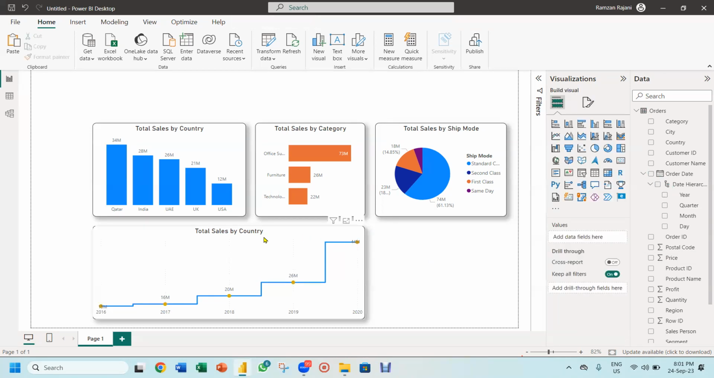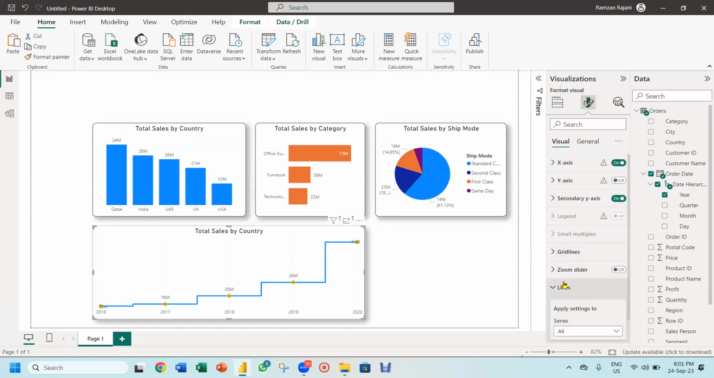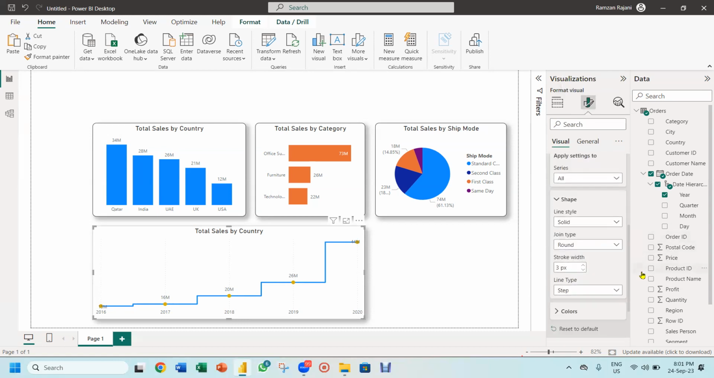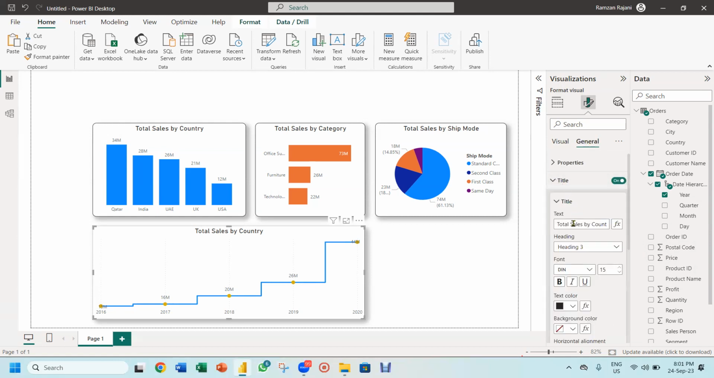You see, I want to change the title instead of country because I did the copy paste. I want year wise. So again, I go to the visual, I go to the lines, and over here, you get an option title. Oh, the title option is in general. I go to the title and I say yearly sales.